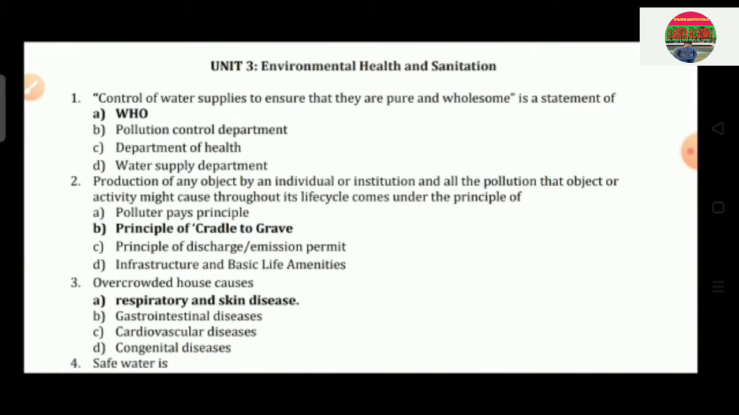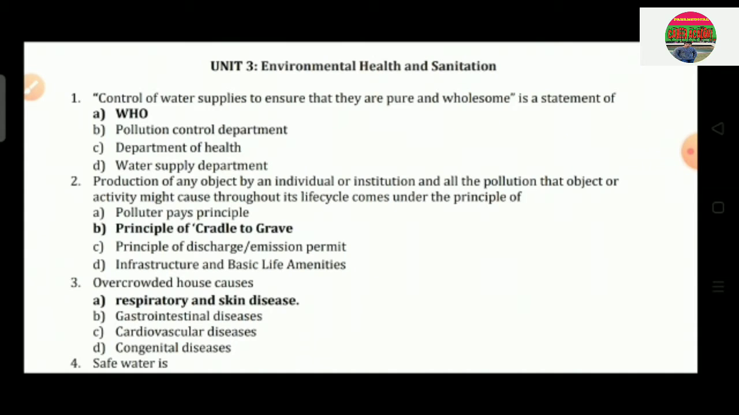Today I am going to continue with part 3 of the 5000 MCQ series of CHO. Actually, these questions are also helpful for sanitary inspector examinations. Let's begin with unit 3, that is environmental health and sanitation.